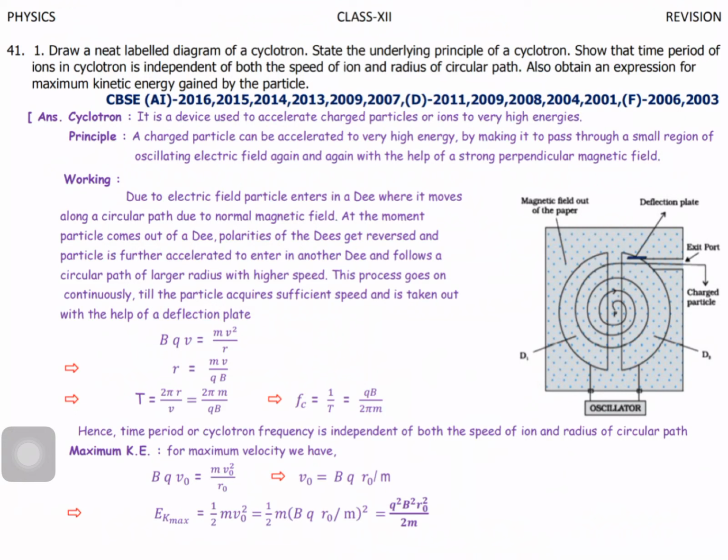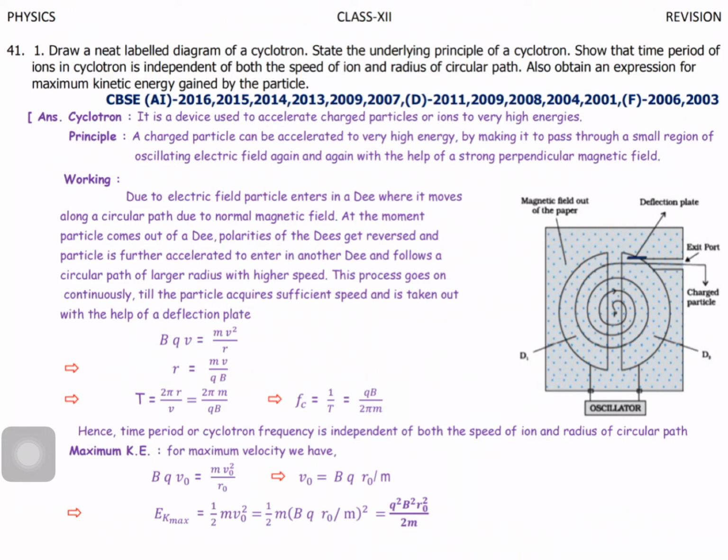They move in a semicircular path, but the only condition is that each and every time they increase their radius, not the same path. The radius increases. What's the meaning of radius increases? Very simple. Radius increases is nothing but at each and every stage the charge acquires energy.